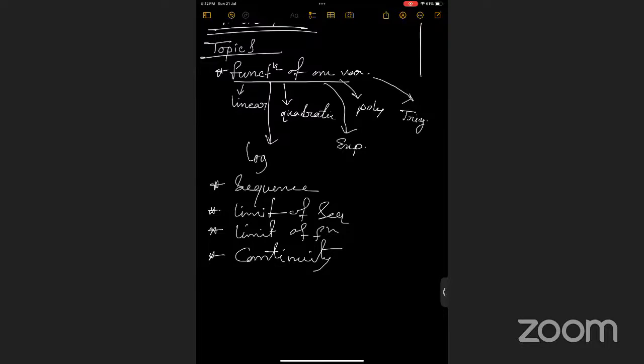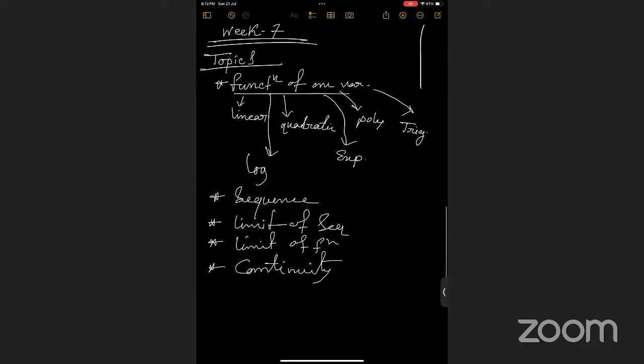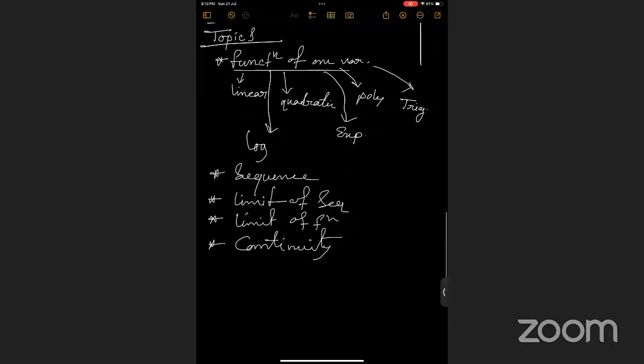Ma'am, are we going to have some questions or not? Yeah, we will solve some example questions. Parallelly, we will first define all the definitions and all the concepts. Then we will solve some example questions based on this. Okay, ma'am.